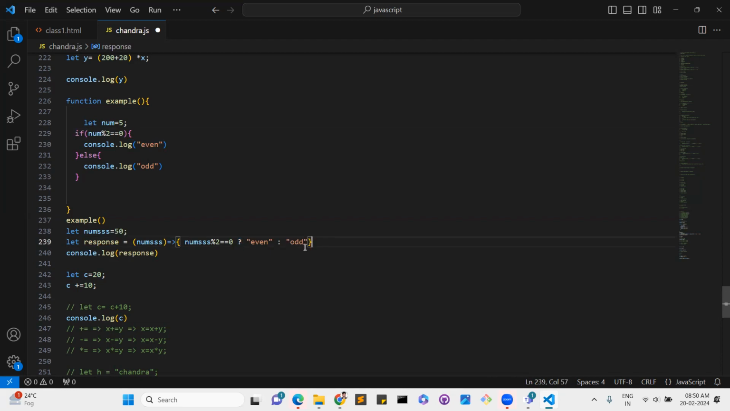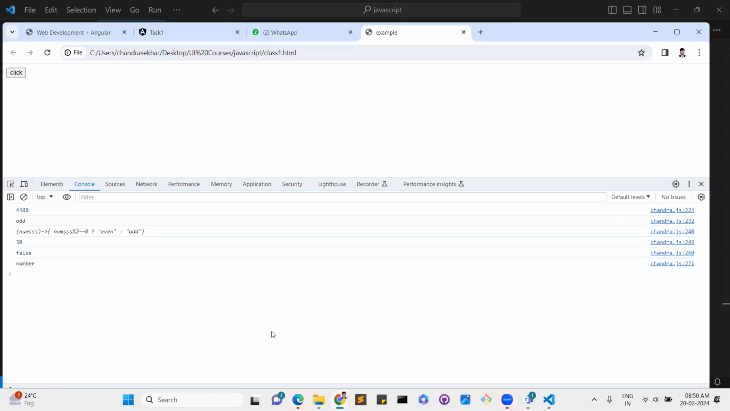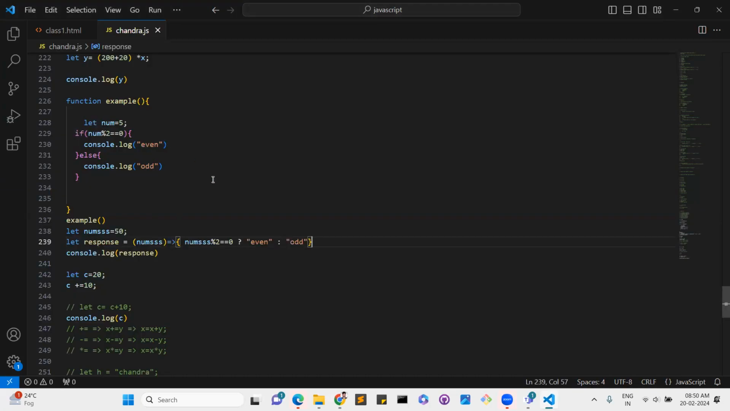So this is very useful, because most developers use the ternary operators. Print, right? So it's print order.